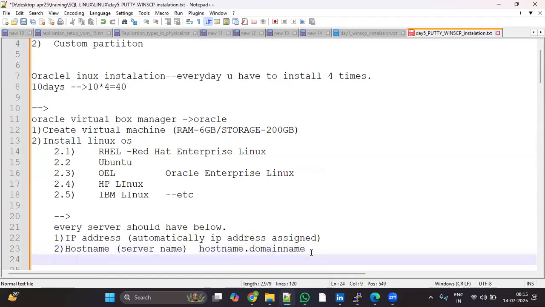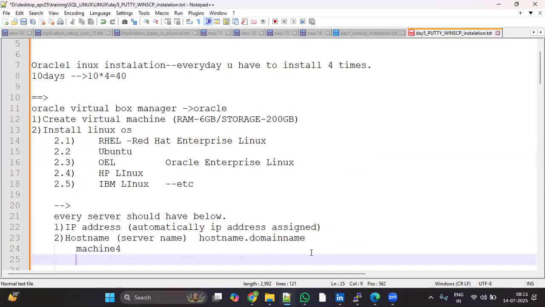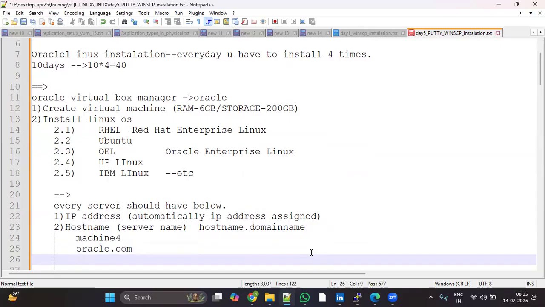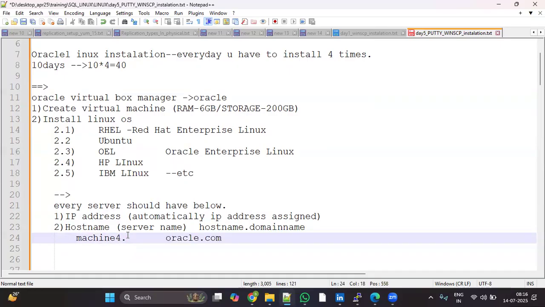Suppose I want to provide the host name mission 4. This is the host name I want to provide. What is the domain name? You can provide any name, for example IBM.com, HCL.com, HB.com, like this. If you take Oracle.com, it is host name dot domain name.